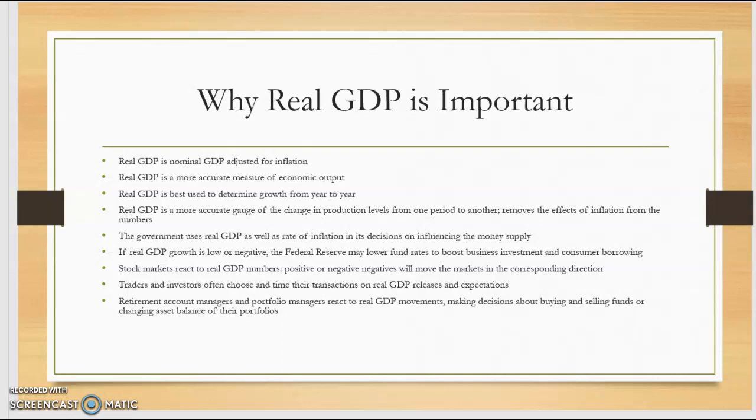Positive or negative numbers will move the markets in the corresponding direction. Traders and investors often choose and time their transactions on real GDP releases and expectations. When it comes to retirement, account managers and portfolio managers react to real GDP movements, making decisions about buying and selling funds or changing asset balance of their portfolios.